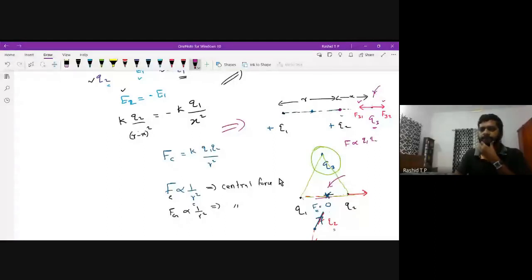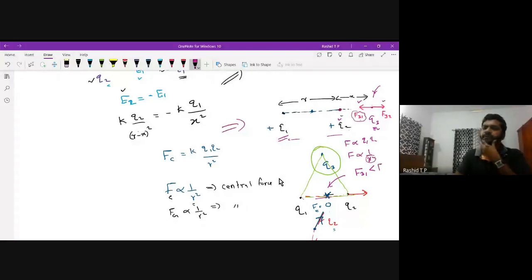The distance between charges Q1 and Q3 is larger, therefore F31 will be smaller compared to F32, because charges 2 and 3 are very near. Since force is inversely proportional to r square, F31 will be less than F32.